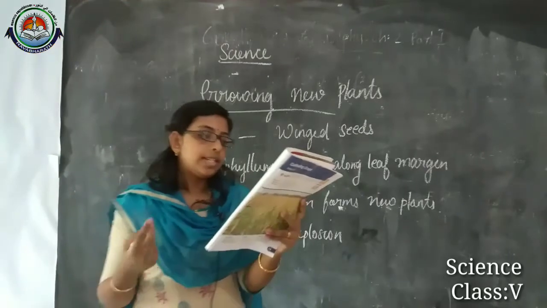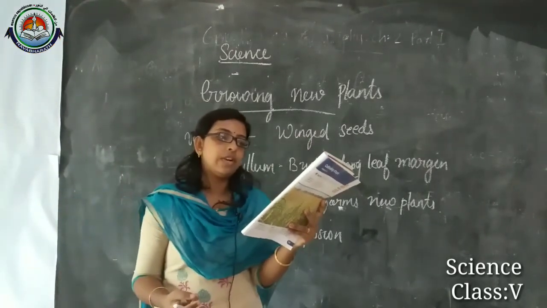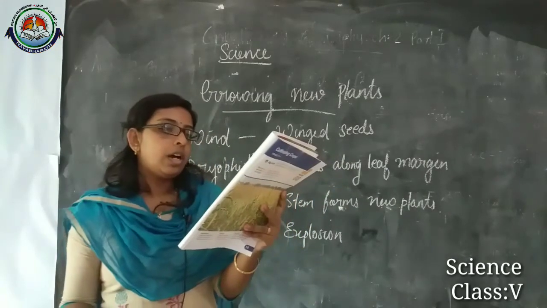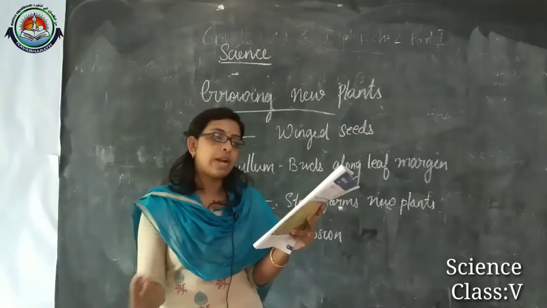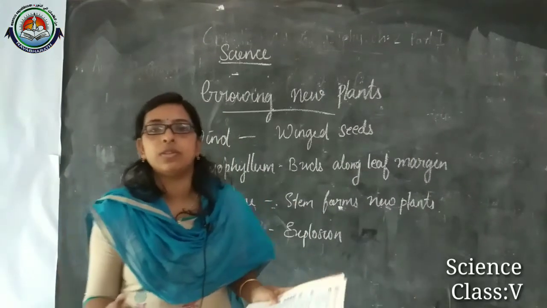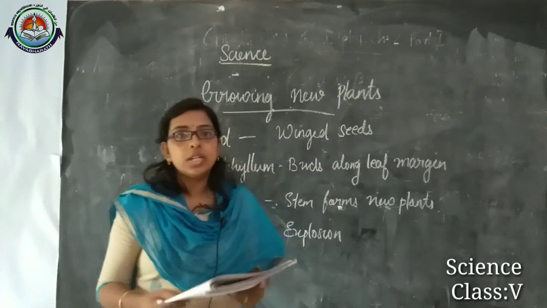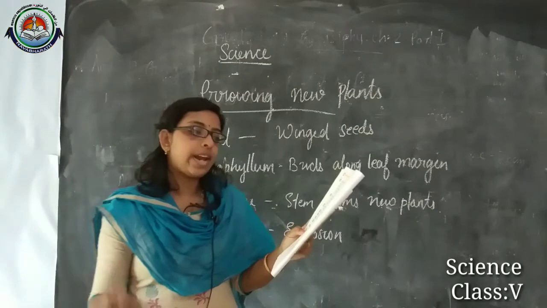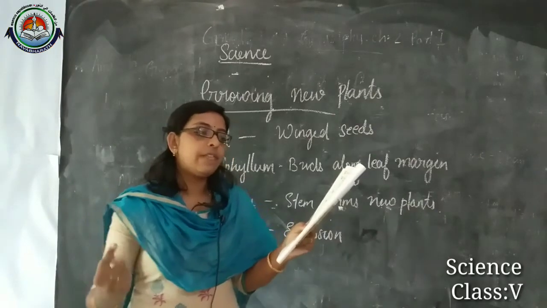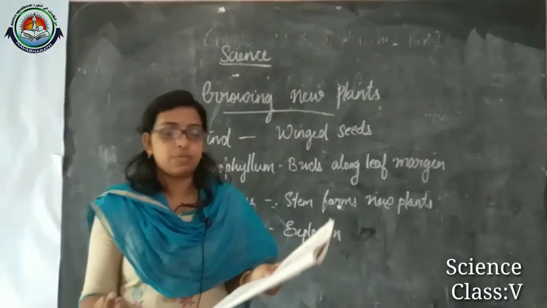Then seventh one, how do different varieties of plants reach different parts of the world? Give an example. How? By the process of seed dispersal. So you can write in a sentence, different varieties of plants reach different parts of the world by the process of seed dispersal.